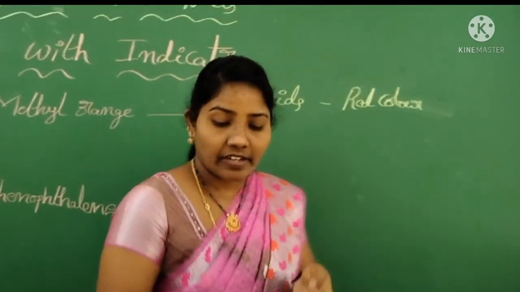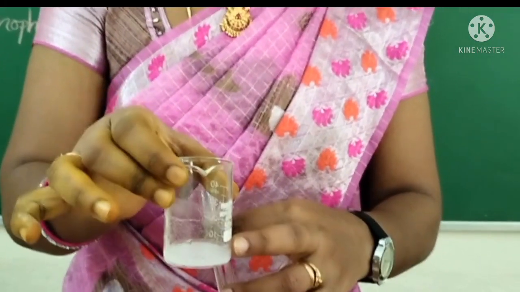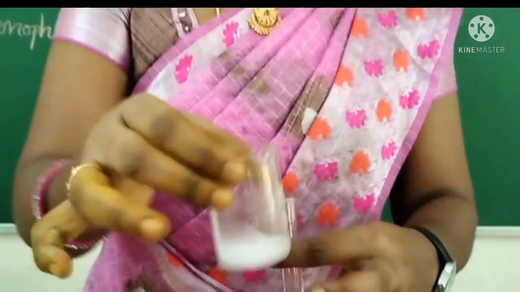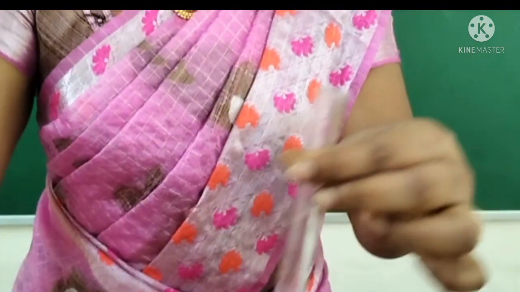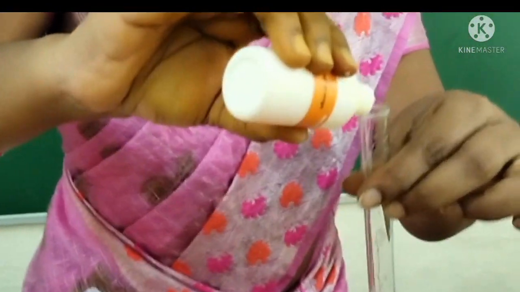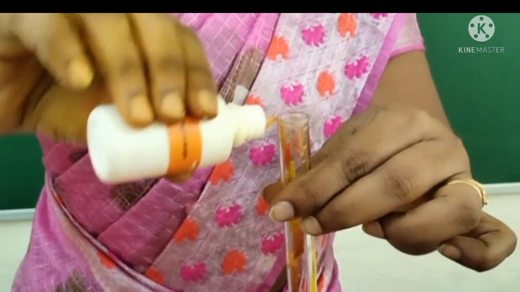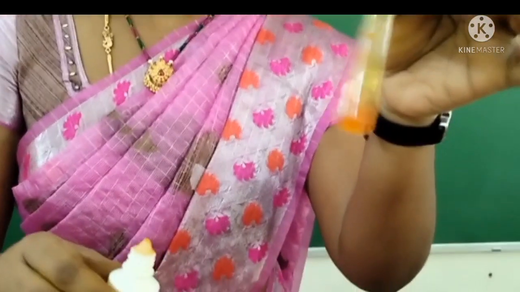Now coming to the base. This is the base solution: baking soda added to water to make a base solution. In a test tube I am taking a little amount of base, and I am adding methyl orange indicator onto it. Children, observe clearly. Which color came? Yellowish color.